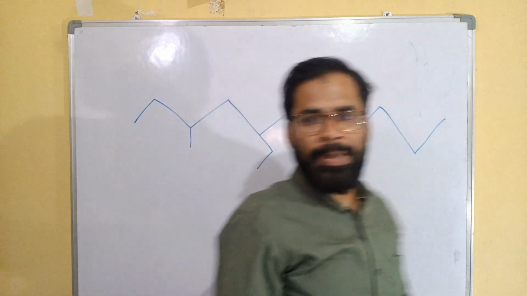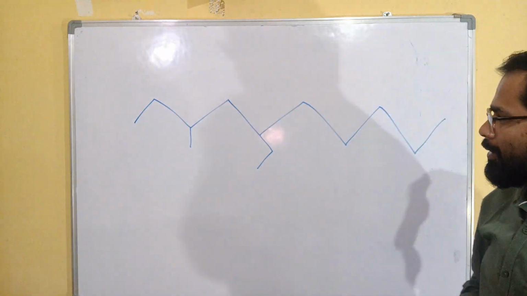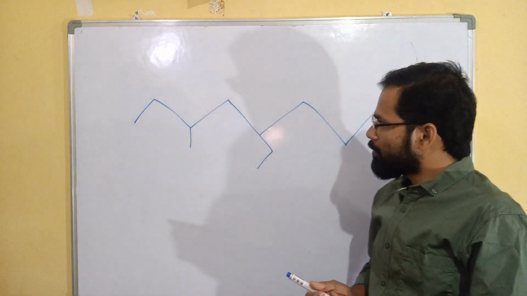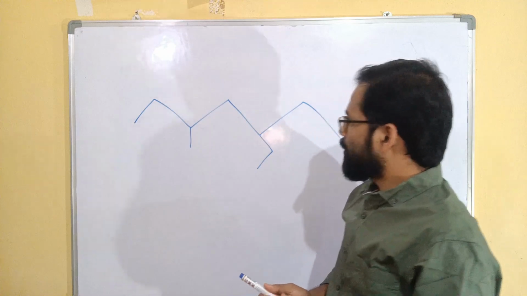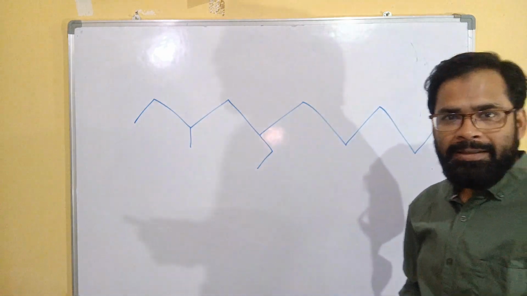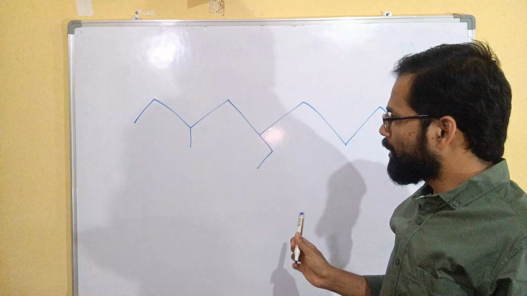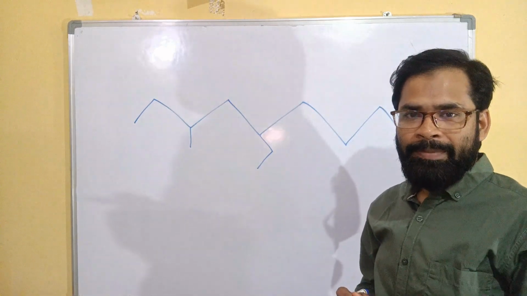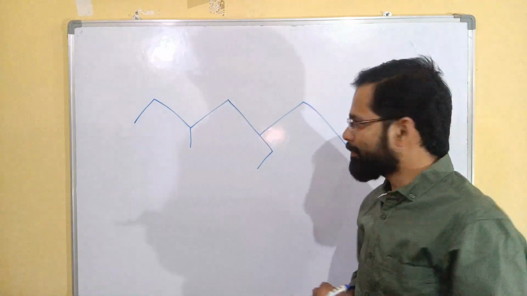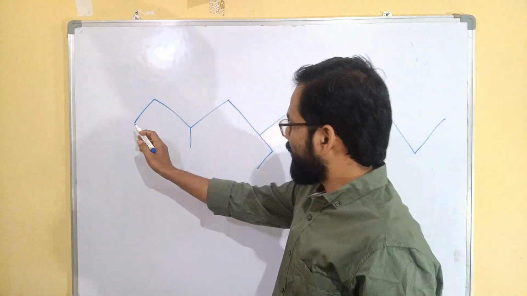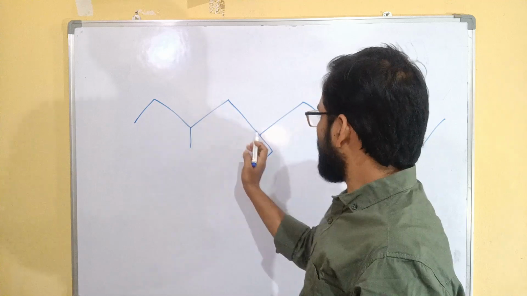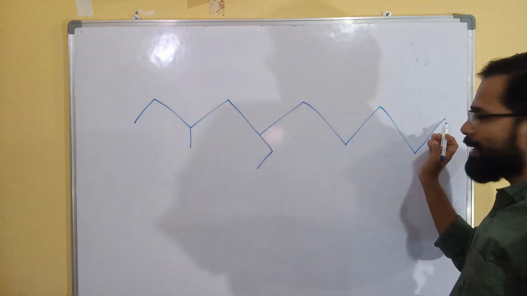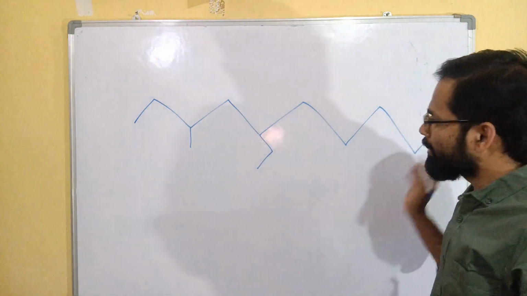Okay, now the next example. So what will be the first thing that we have to do? We have to find out the principal chain, that is the longest chain. If I start from here, 1, 2, 3, 4, 5, 6, 7, 8, 9, 10, so 10 carbons.